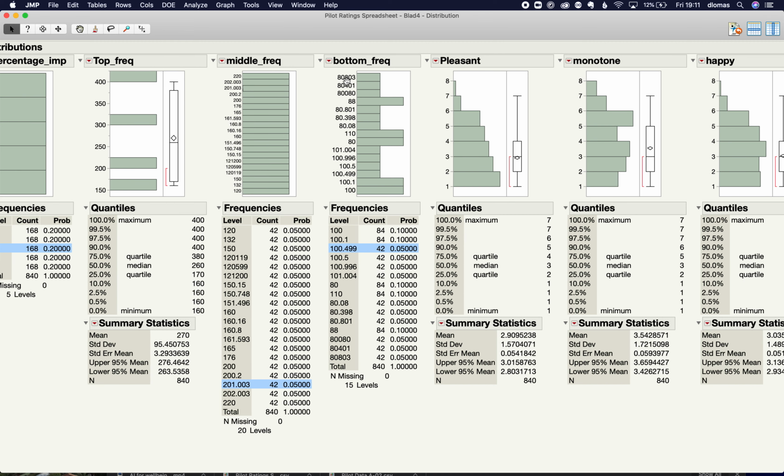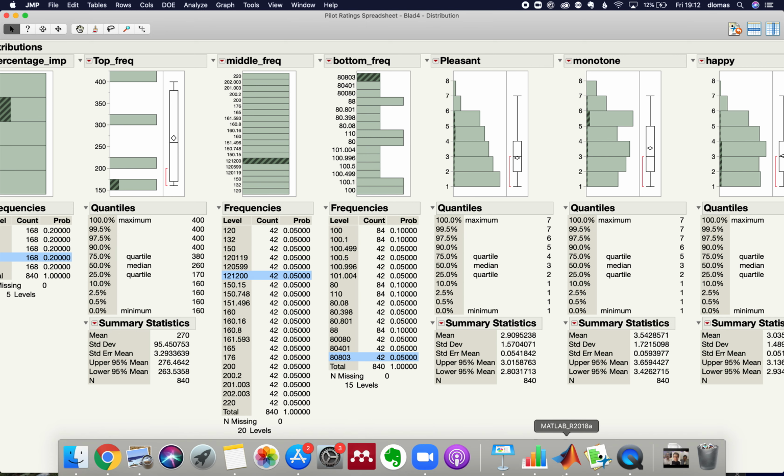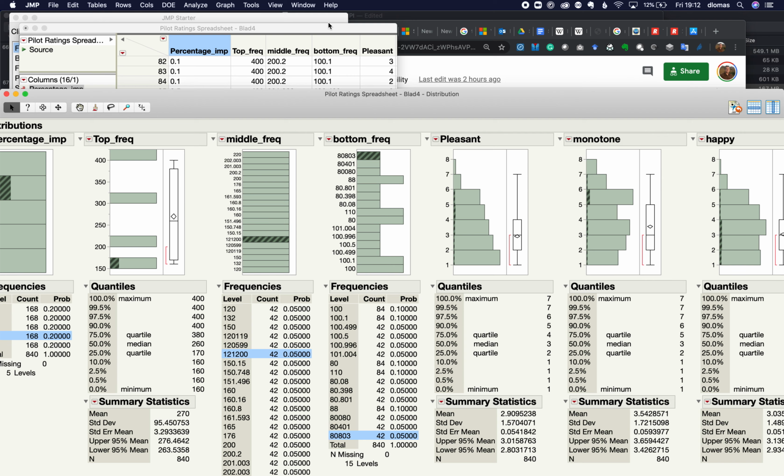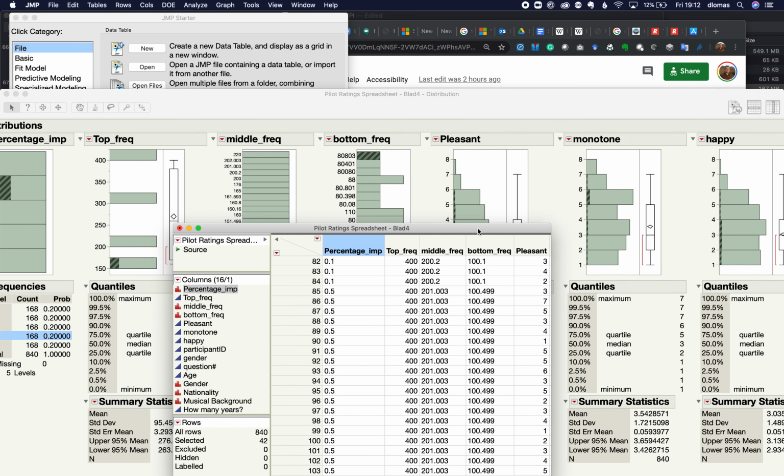I do want to know what's going on over here. I feel like that's not correct. You'll notice these; this is going to mess up our functions. That must be 80.803. So actually what I'm going to do is go back to the main table and just make those changes right now.